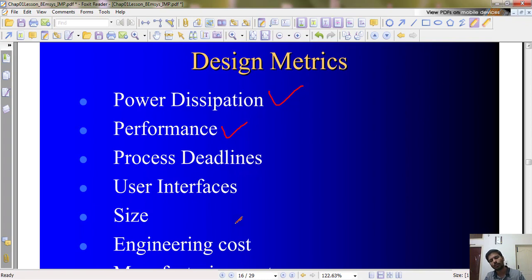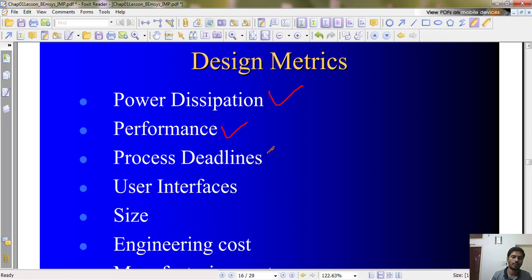Now you know that all your cell phones are operating at nearly 2 gigahertz, but not all the parts. If it is a microcontroller based embedded system, normally we operate in terms of megahertz. So it depends on the application. You can fix what the performance is, how fast it is going to operate.